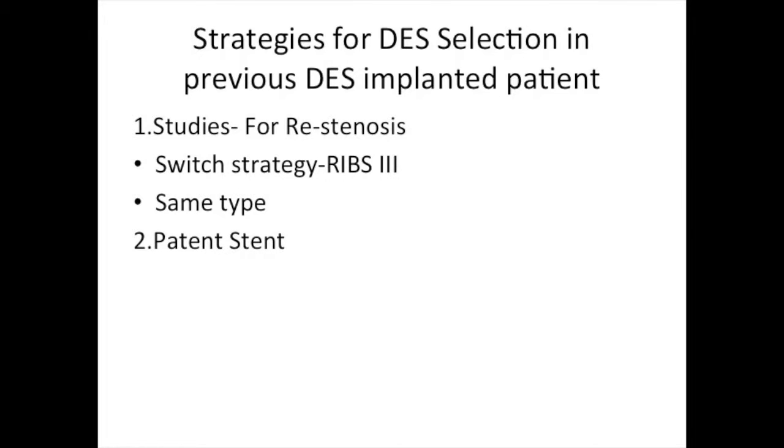The problem of the choice is about the type of stent you are going to use for this. The patient had a BMS with a restenosis and DES was used, and we used the Xience. And now relatively there is a patency of the vessel which is stented. So, should we take the same Xience or should we take a different one? What do you think, Dr. Aditya? Are there any strategies which say that a different type of stent or the same stent is going to be better in this patient?